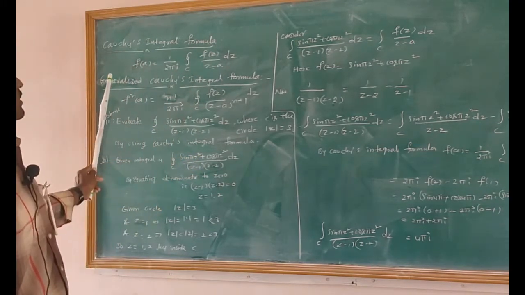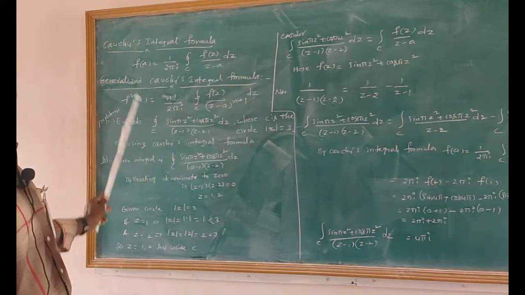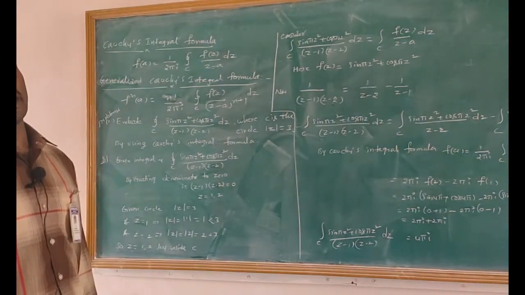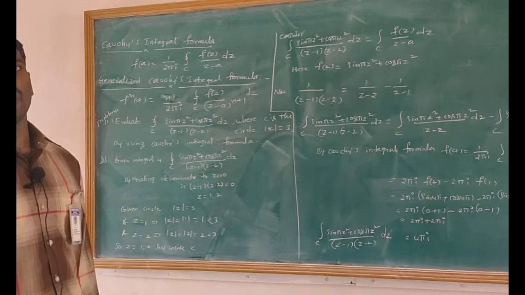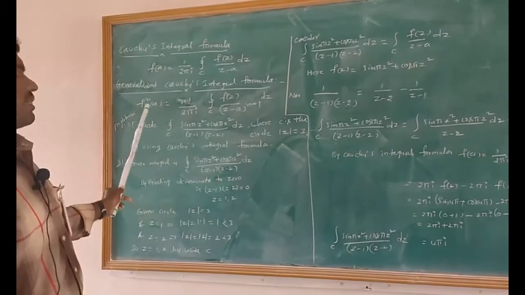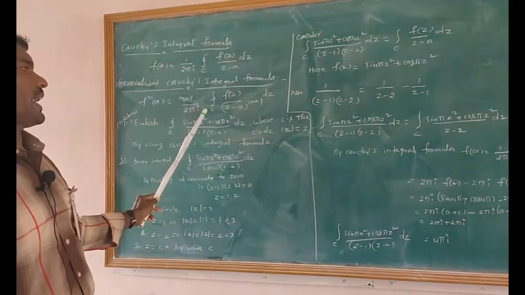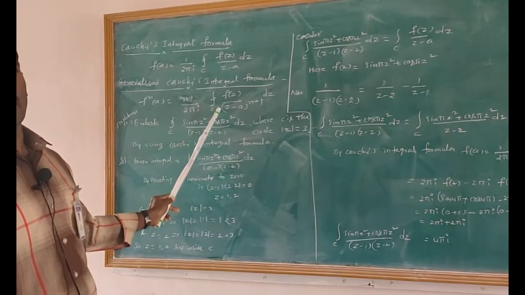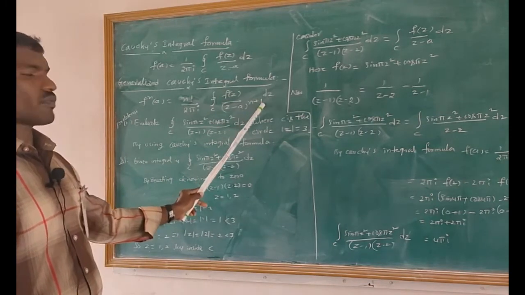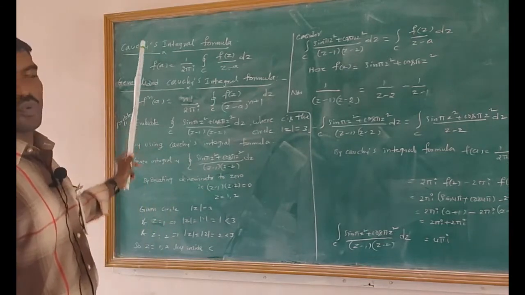And the next topic is the generalized Cauchy's integral formula. The statement is: let f(z) be analytic on and within a closed curve C, and if z = a is any point within C, then the nth derivative of f at a equals n factorial divided by 2πi times the integral over C of f(z)/(z − a)^(n+1) dz. In what cases do we have to use these two formulas?